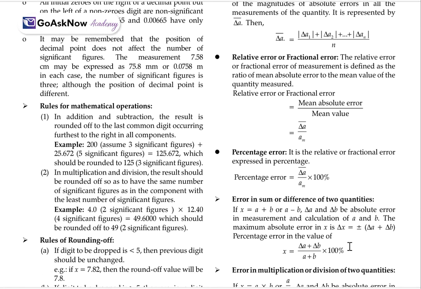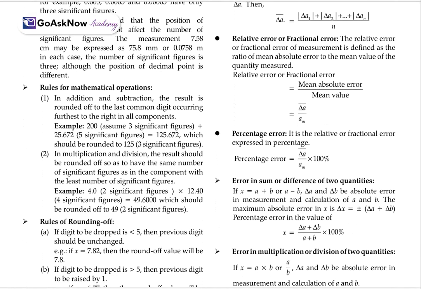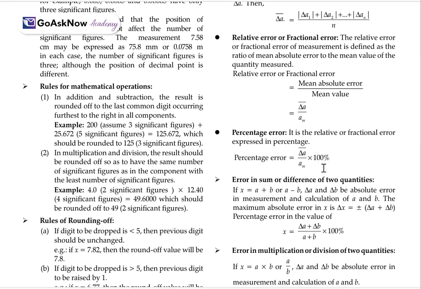Now, the percentage error. It is the relative or the fractional error expressed in percentage. Percentage error will always be equal to delta A bar, which is the mean absolute error, upon AM into 100%.